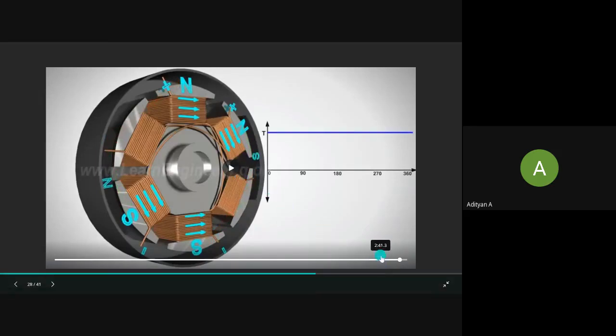So in this configuration, the torque produced by the motor is always constant because there is attraction and repulsion. So there is never that point in a cycle where there's a high torque or a low torque. The torque always remains constant throughout the cycle.